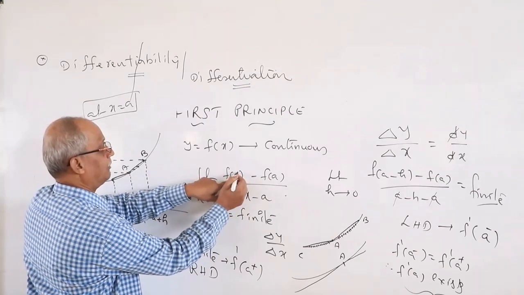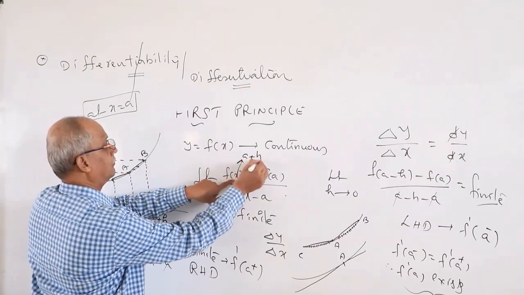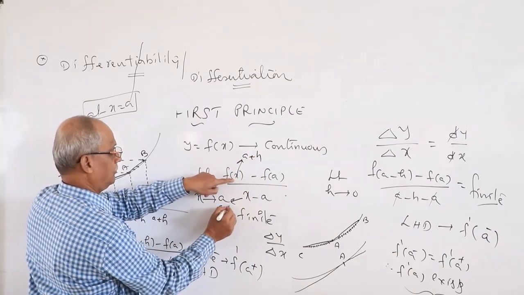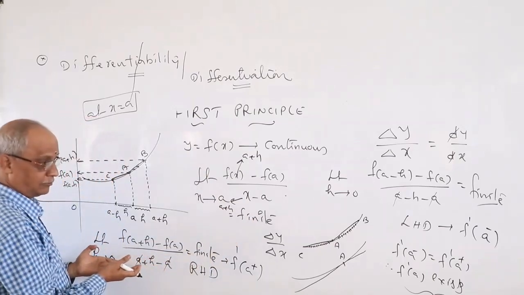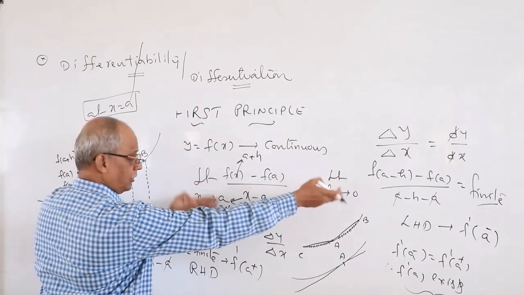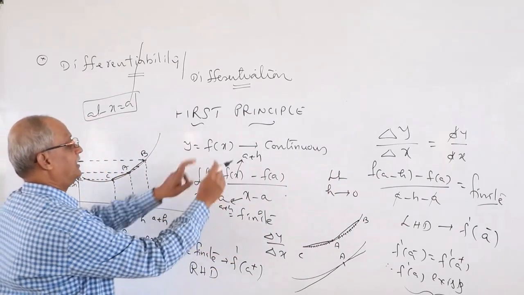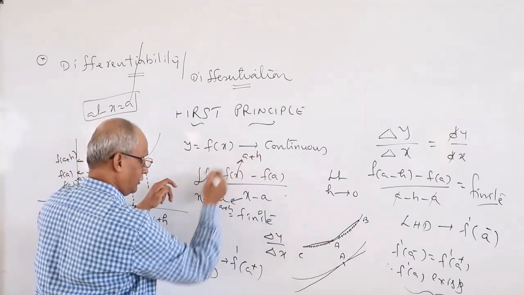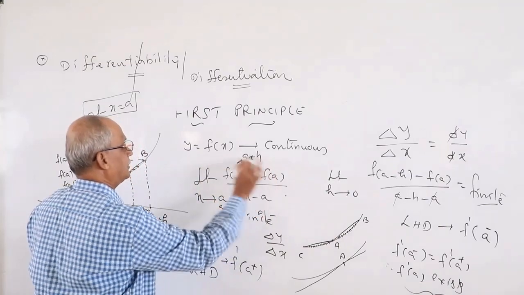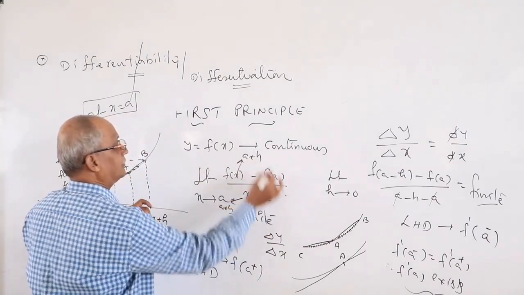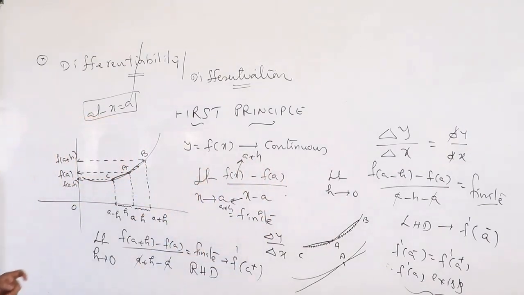In the place of x, write a plus h, and you get this. Write a minus h, you get that. Either this or that, what is common? x. That is the reason you started in first year: what is derivative by first principle? This ratio. This is our final.